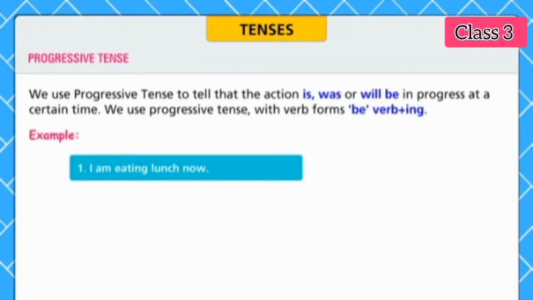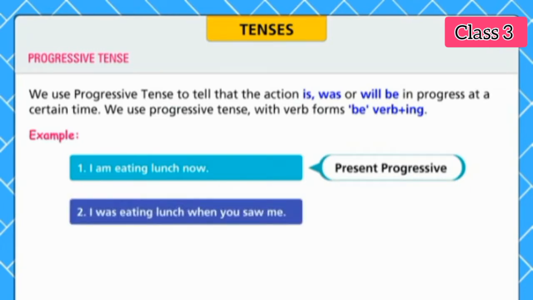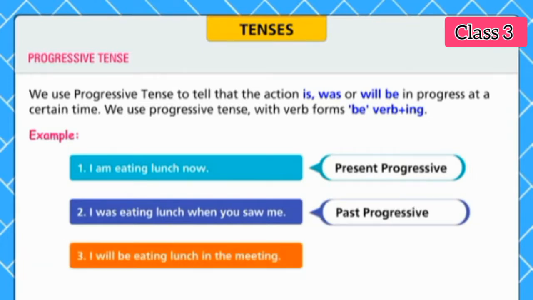I am eating lunch now. Present progressive. I was eating lunch when you saw me. Past progressive. I will be eating lunch in the meeting. Future progressive.